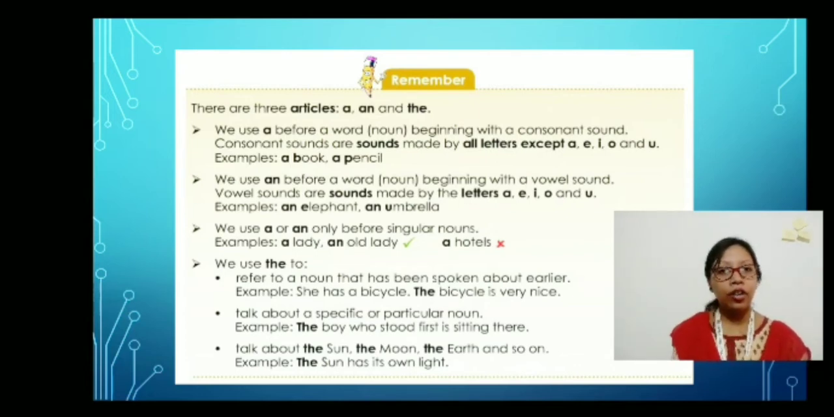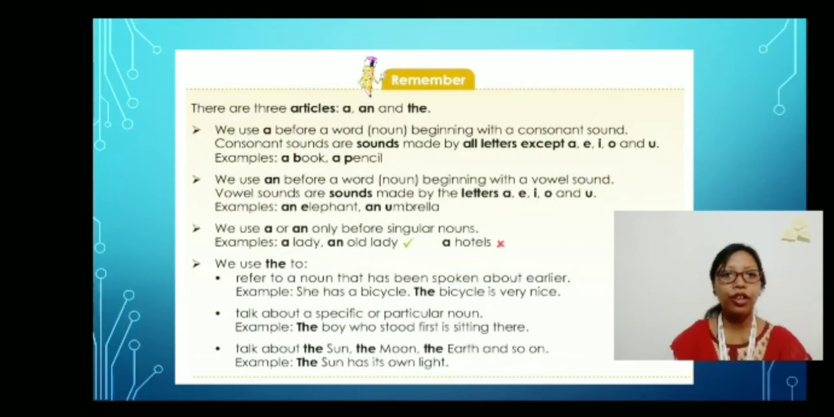Then what is left out? The consonants, right? With the consonant sound, we use a. So whenever there is a word that begins with a consonant sound, except for A, E, I, O, U, if it starts with B, D, then C, F, G, H, then we are going to use the article a. Clear? Then when do we use an? An we use before a vowel sound, like the letters A, E, I, O, U.